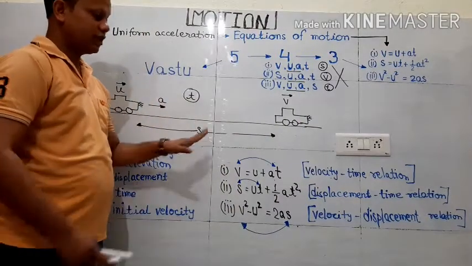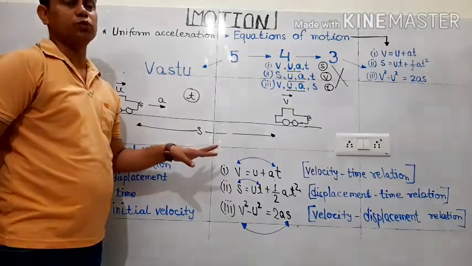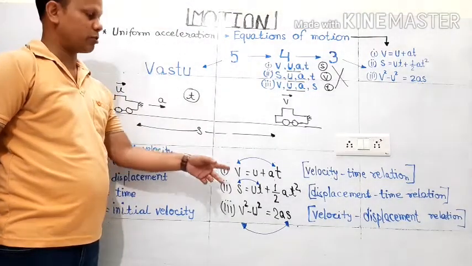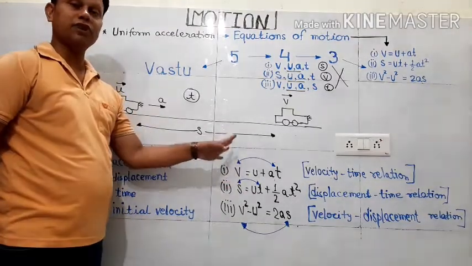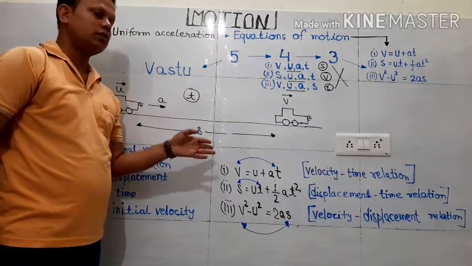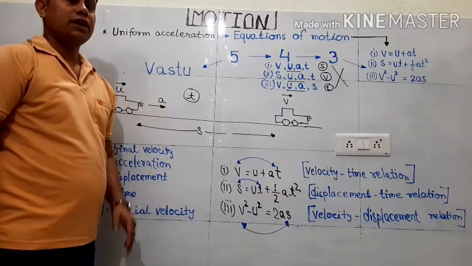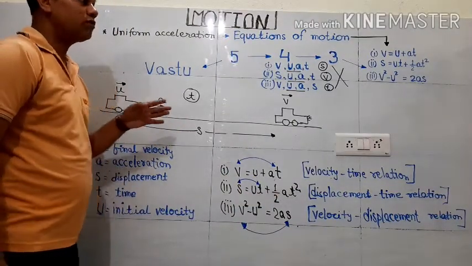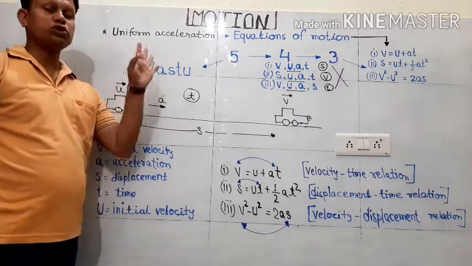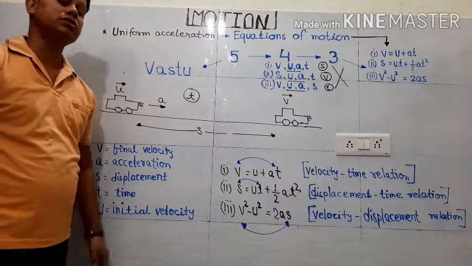So in this way, we give the names to these 3 equations of motion by leaving the common members U and A in every relation, and whatever terminologies are left, on the basis of that we give the different names.